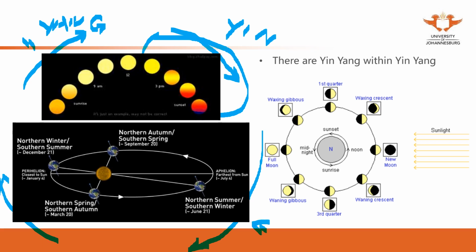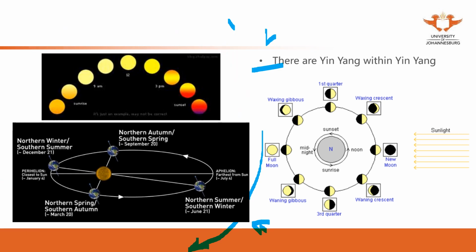From here it's yang in yang. In the afternoon it's yin in yang. From 12 o'clock at night to early morning, it's yang in yin. So if you got confused here, you can listen again carefully and make your own notes, because it's a bit confusing.